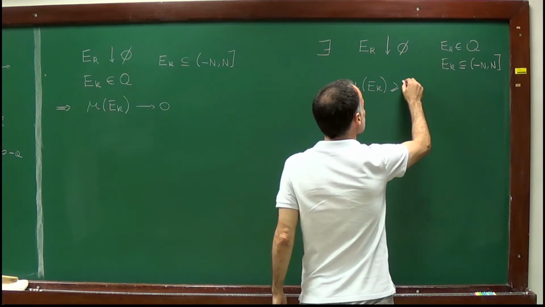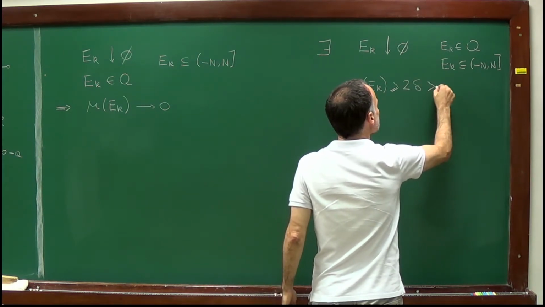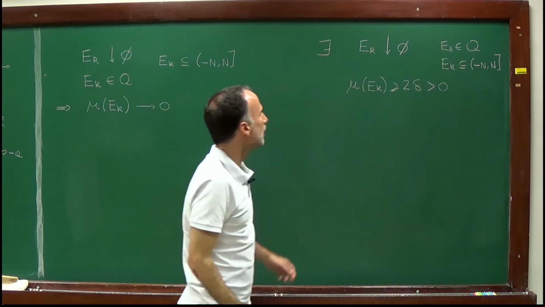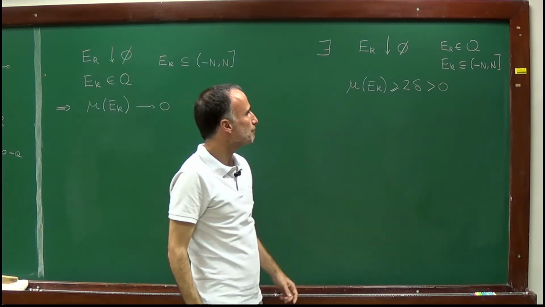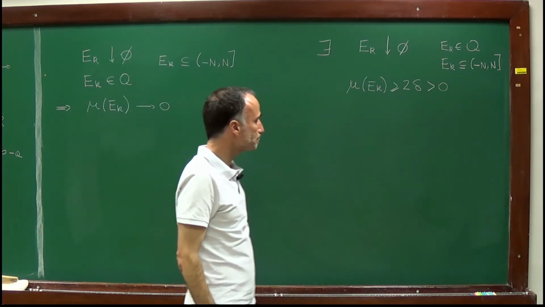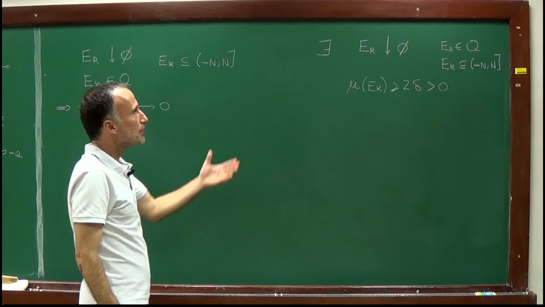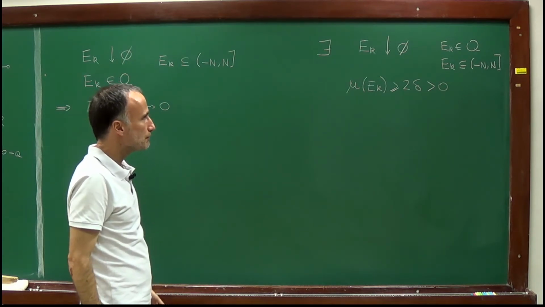Let's call this strictly positive constant 2 delta. So I will assume that mu of e_k is greater or equal than 2 delta. And from that, we will find a contradiction.